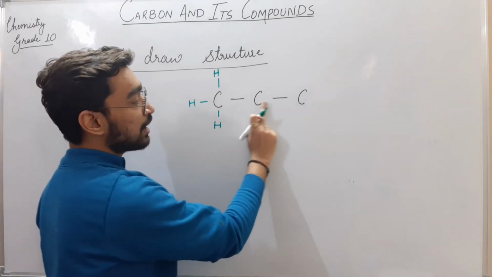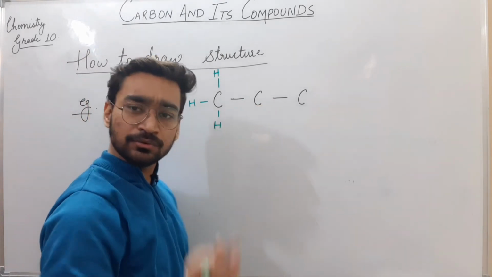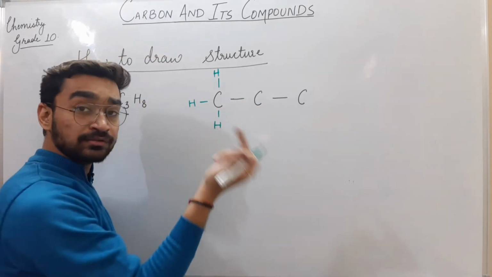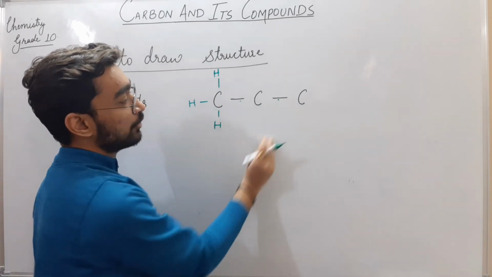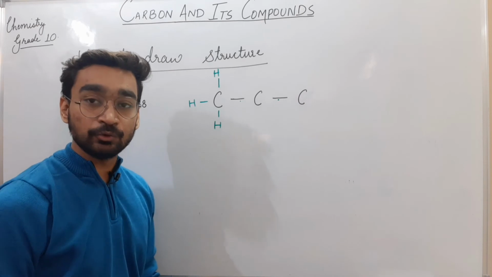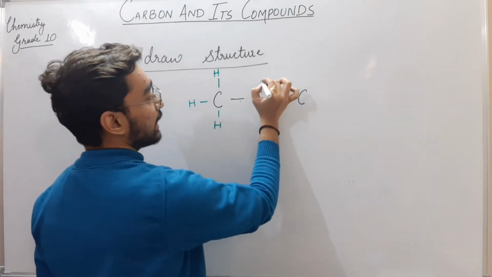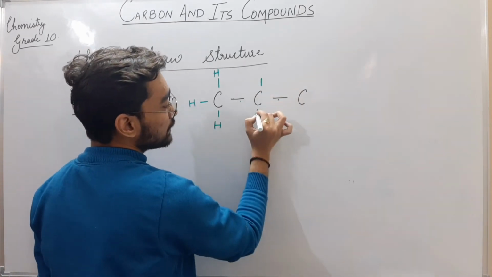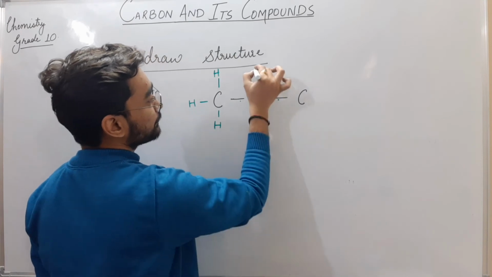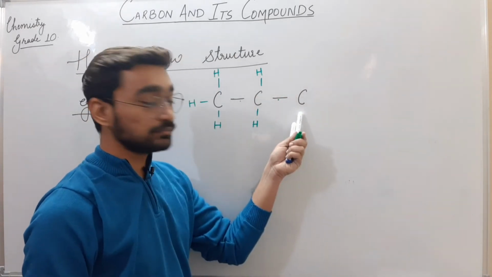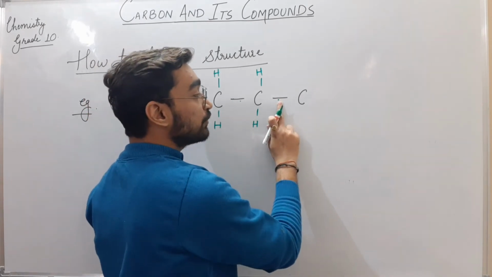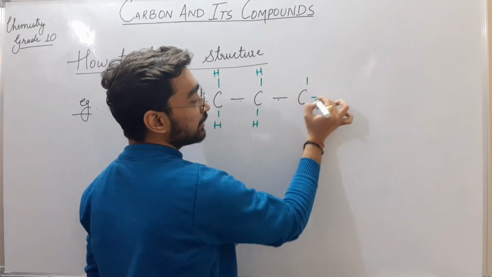Now look at this carbon, the second carbon. It is also tetravalent. It requires 4, but it is already making 2 bonds, one bond here and one bond here. So only two more hydrogens will be attached here. One will be here, second will be here. Now for this one, it has one bond, so it can make three other bonds.